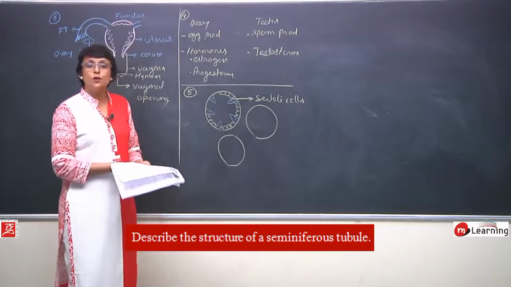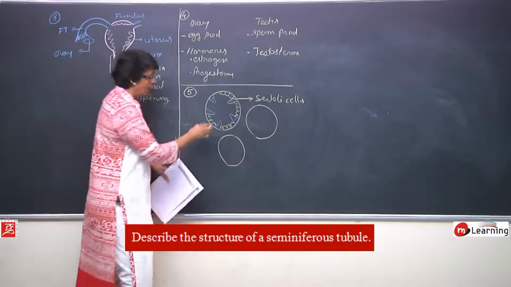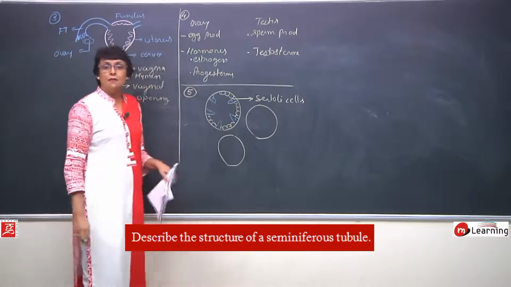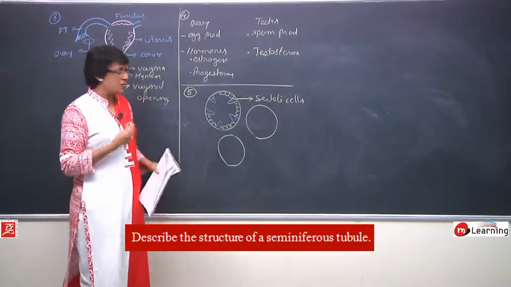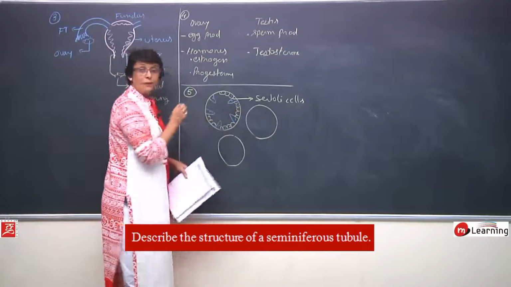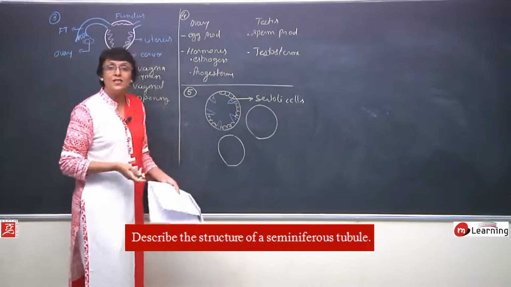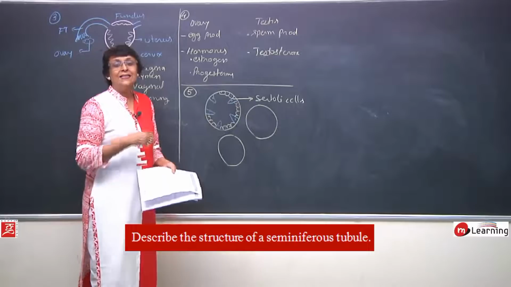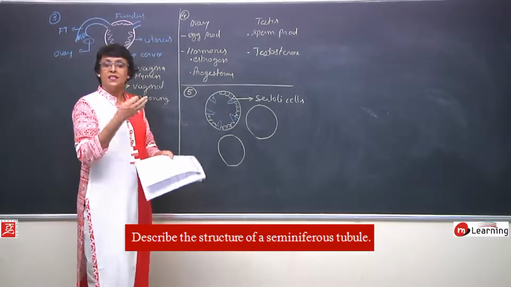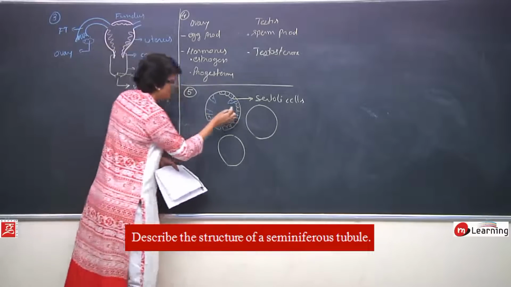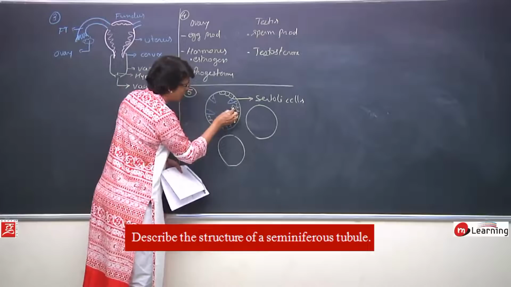They provide nourishment to the developing embryo. But we cannot leave it like this. We will have to show some stages. So, we have done spermatogenesis also. These cells divide to form the sperm mother cells, that is spermatogonia, then primary spermatocytes, then secondary spermatocytes. So, here we can keep showing those